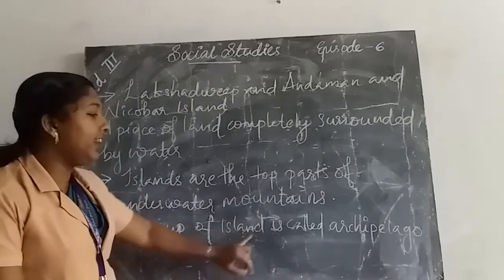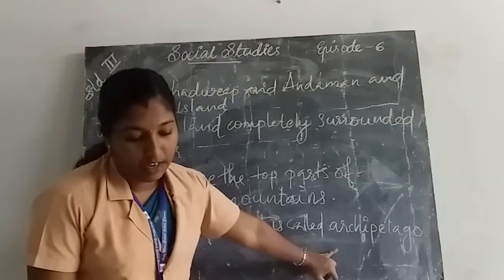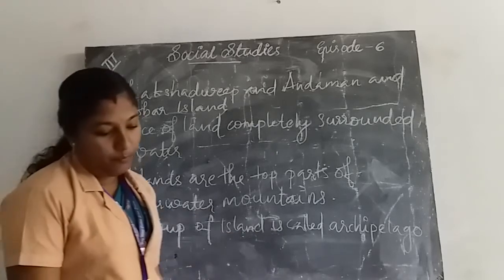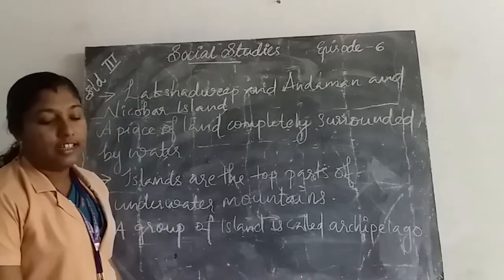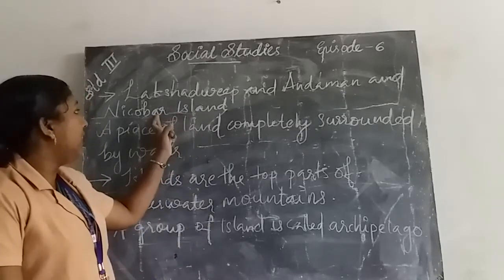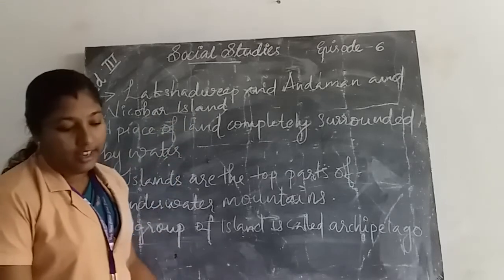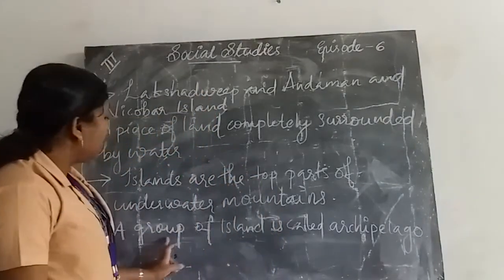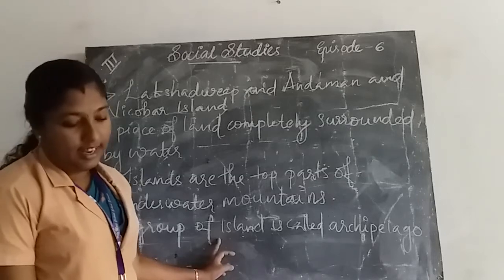A group of islands is called an archipelago. The two Indian islands, Lakshadweep Island and Andaman and Nicobar Islands, are archipelagos because each is a group of islands.